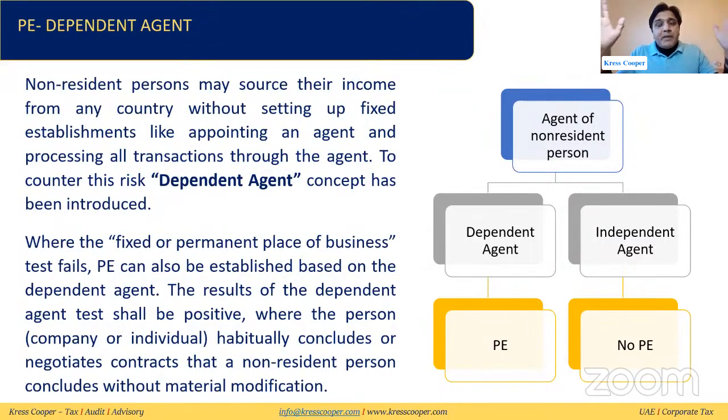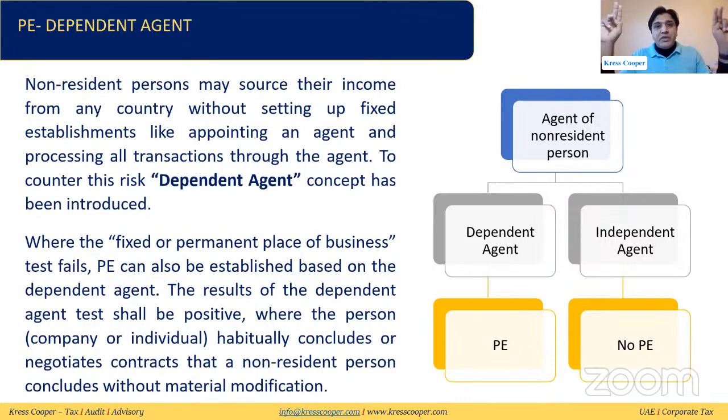But if there is an agent in the UAE who is acting on behalf of the non-resident person, but this agent is working independently, charging fees to the non-resident person, not exclusively working on behalf of the non-resident person, cannot conclude or negotiate contracts, and doesn't have the power, then it will not be assumed that the non-resident person has a PE in the UAE.